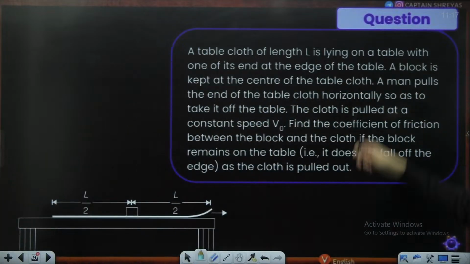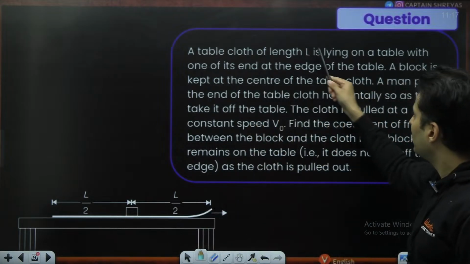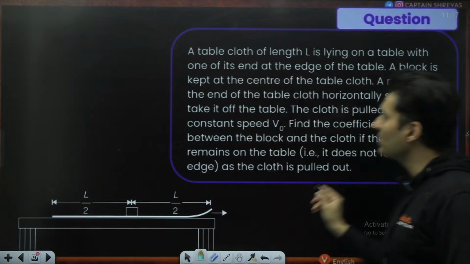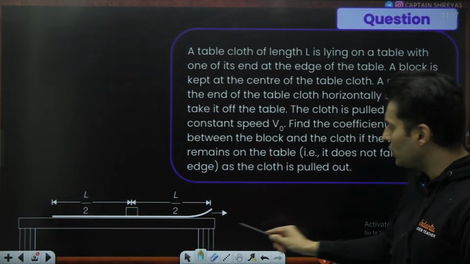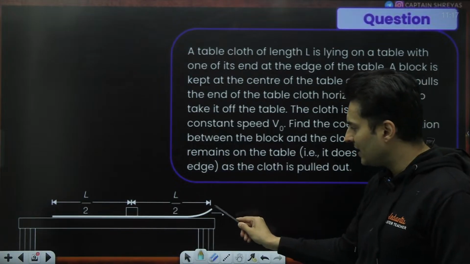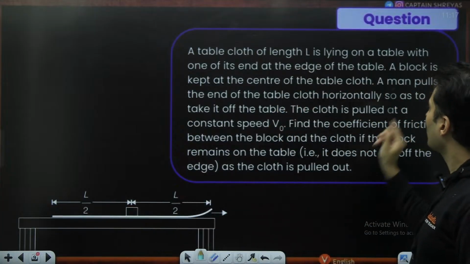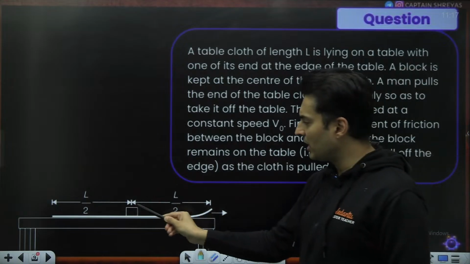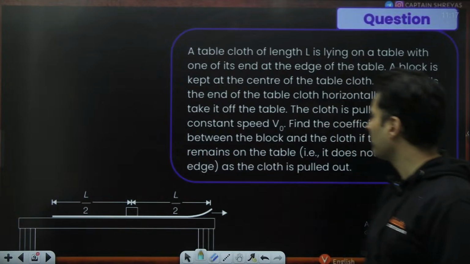A tablecloth of certain length is lying on the table. The length is L from here to here, the dark white line that you see. The edge of the cloth is at the edge of the table. This is the table on which the cloth is lying. There is a block which is kept at the center of the tablecloth, exactly midway: L by 2 from here, L by 2 from here.